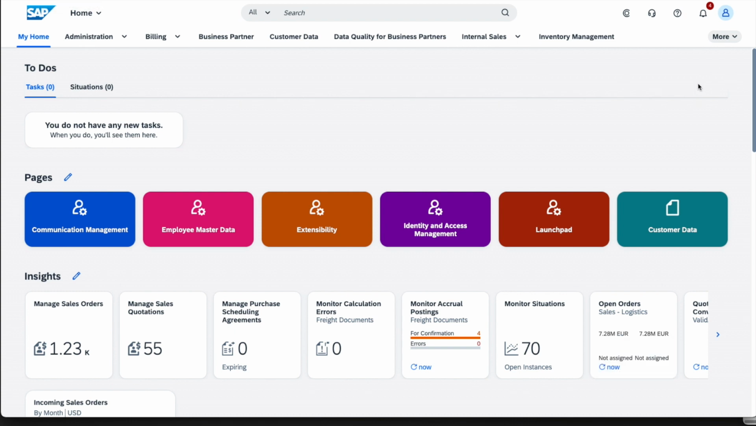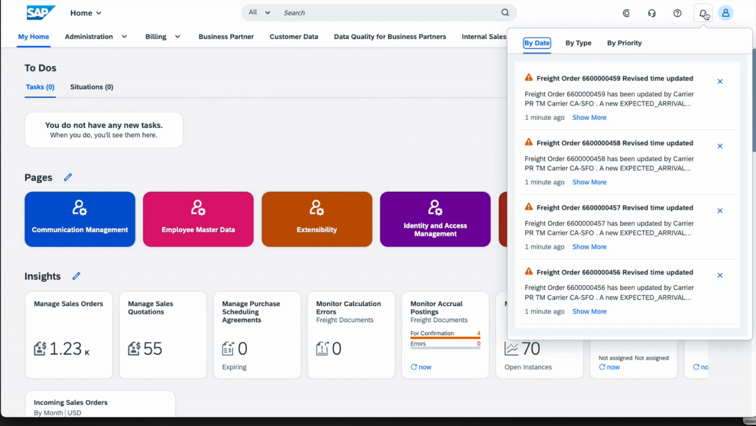And there we go. You can see that the situation handling framework has kicked in, has detected some situations that I need to be aware of. And this is then obviously reflected in the bell icon menu, where we can see that we have 4 notifications. So let's click on it and see what this is all about.